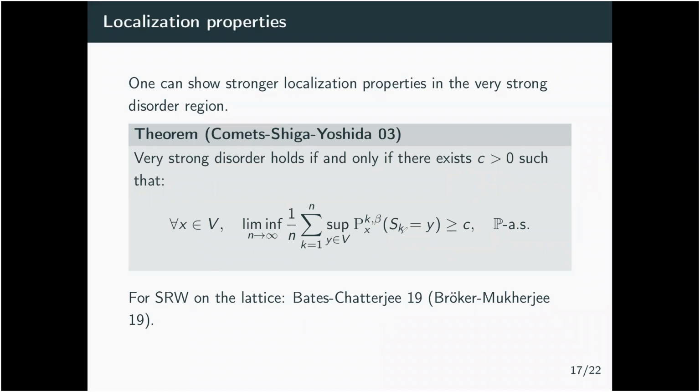Now, just to compare, if you take the simple random walk on the lattice, this will be of order 1 over k to the power of d over 2. So there is no chance that this should happen for a simple random walk on the lattice, no matter the dimension, because there is a spreading of the mass. Now, what this means is that the mass will concentrate in some place of the environment, so there is a kind of localization property.